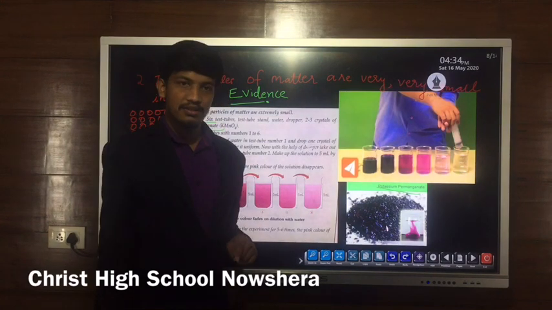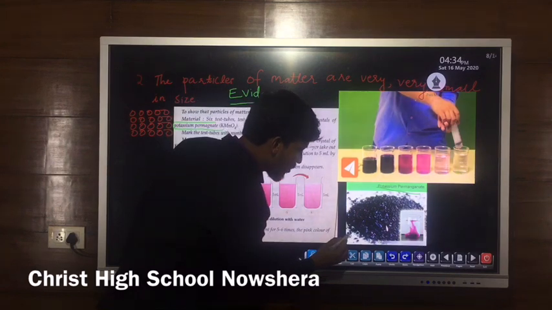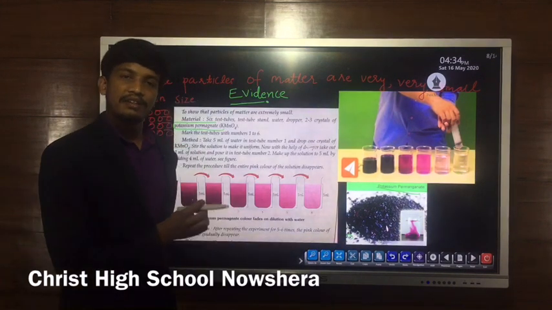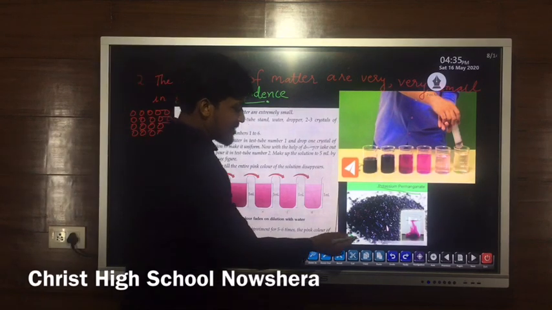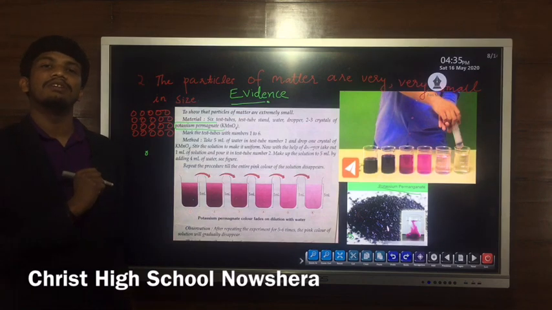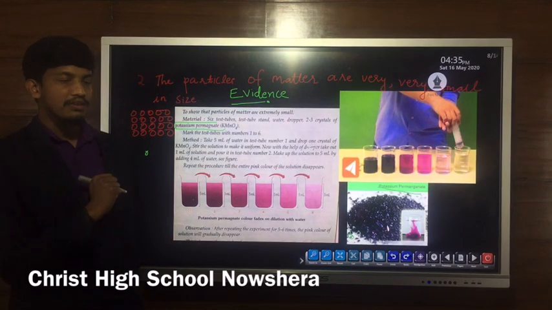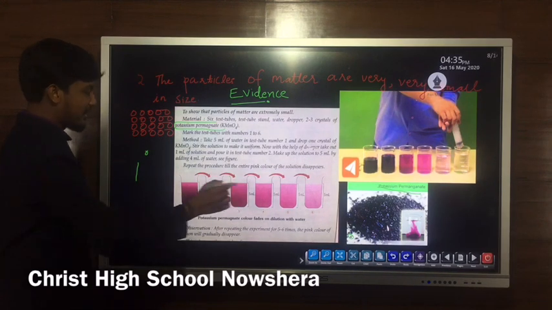It's a compound. We will take a small crystal of potassium permanganate. We don't require a large amount. And then we need 6 test tubes like this.